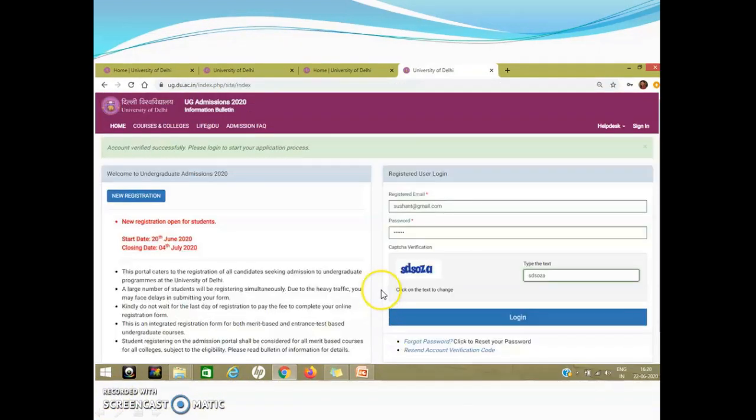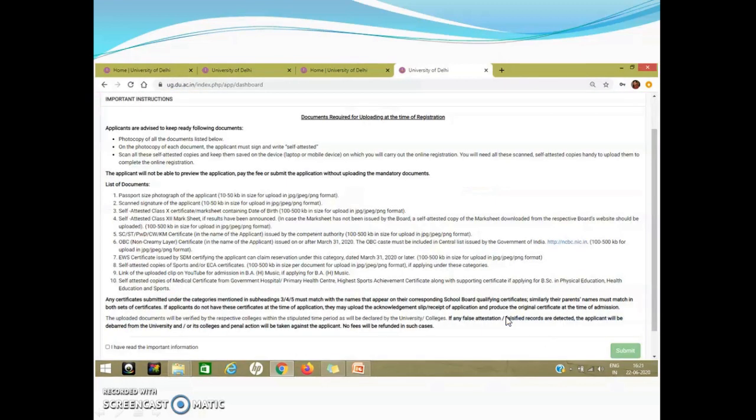The moment you click on submit OTP, you will be redirected to the same page, but now you have to go on the right side. Click on the registered user login, put your email ID, password, CAPTCHA and click on login. You will reach a page which will have a lot of instructions. It is advisable that you read all the instructions carefully.